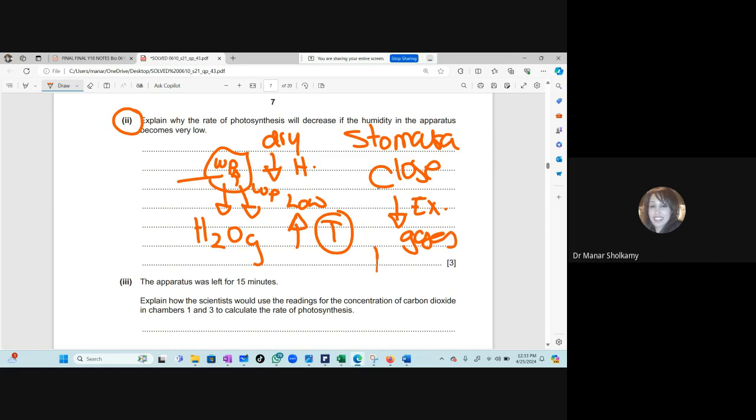So this is a tricky question. You know the information, but they did not ask you a direct question. They did not ask you why the rate of photosynthesis will be affected when the stomata are closed. This is the problem with the questions, that they can sometimes be tricky. So I'll highlight this for you, but you did a good job and you answered it very well. Okay.